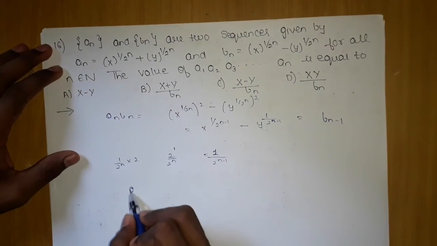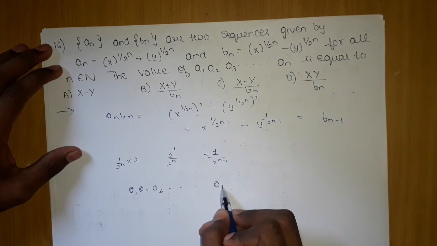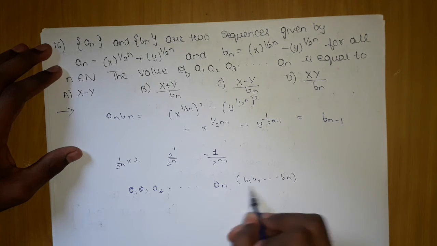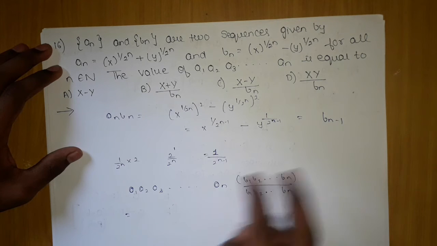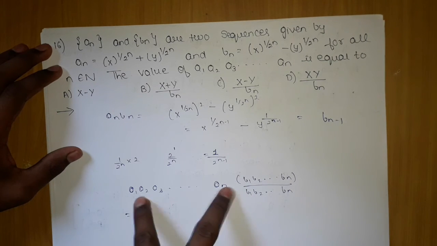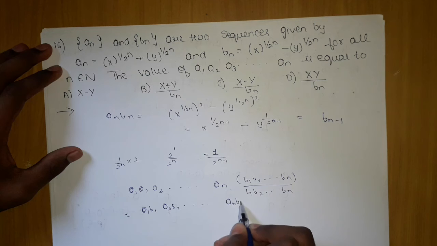Now since we need the product of a1, a2, a3 terms, we will multiply with b1, b2 and so on till bn and divide by b1, b2, b3, bn. So a1 into b1, a2 into b2 and so on till an into bn.